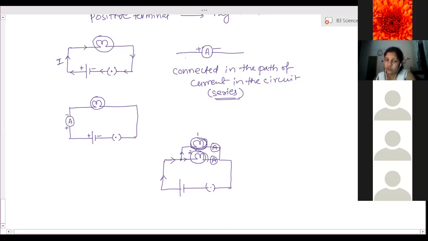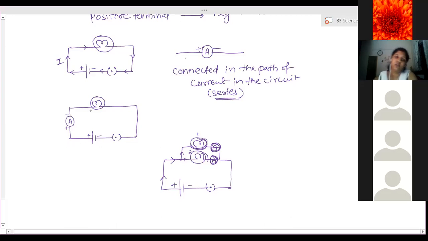So wherever you want to find the current, there you have to connect the ammeter. I want to find the current in this path, so I need to connect the ammeter here. To find the current through this bulb, I need to connect after that. Before that also we can connect, no problem. But in that path we have to connect wherever we want to measure current. Clear? Yes, ma'am.